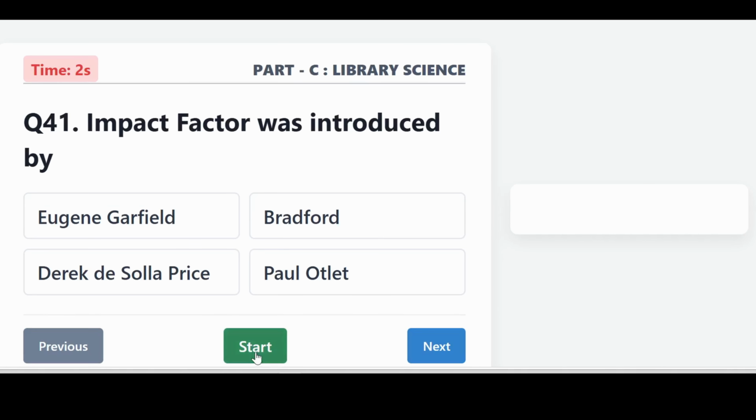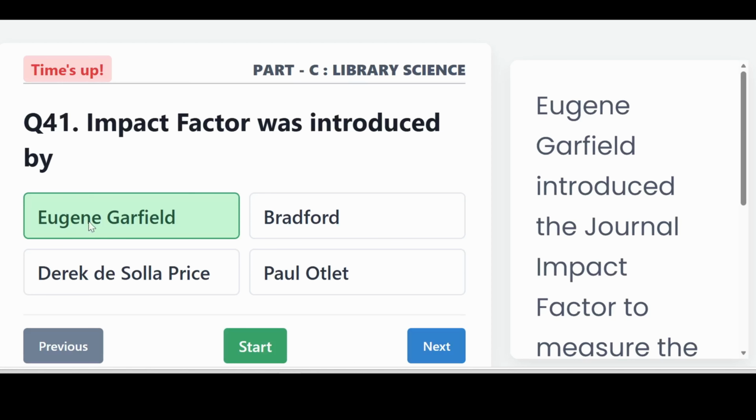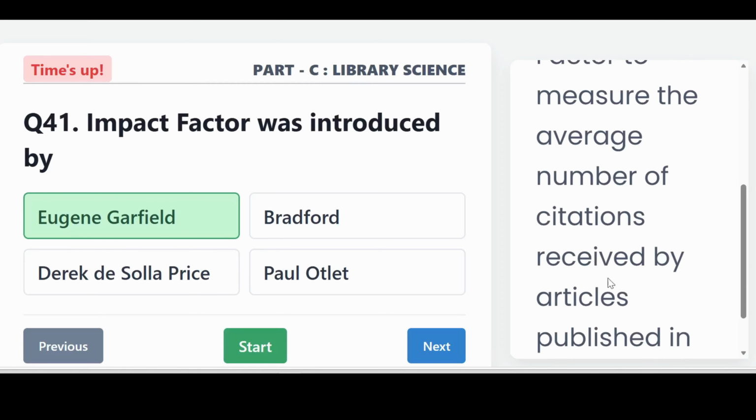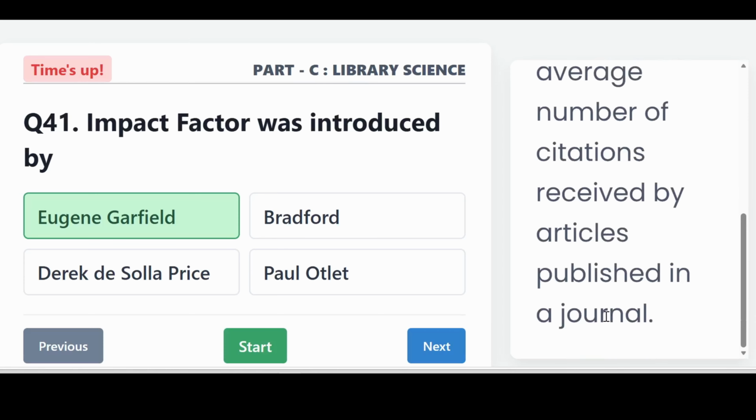Impact factor was introduced by? It is Eugene Garfield. Eugene Garfield introduced the journal impact factor to measure the average number of citations received by the articles published in the journal.